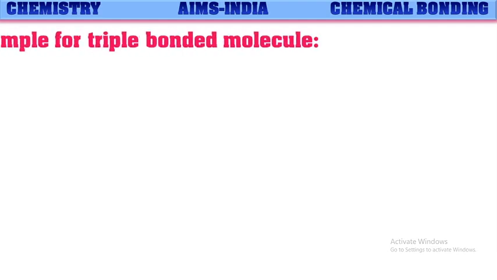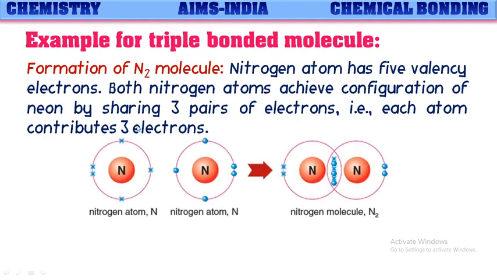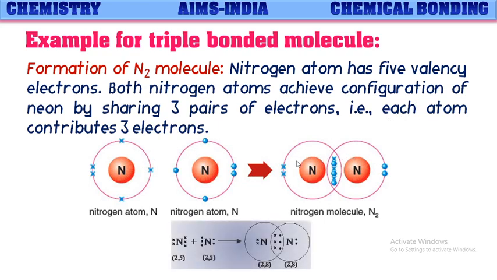Let us see one more example, nitrogen molecule formation with a triple bond between them. As we know, nitrogen atom has 5 valence electrons, so each nitrogen needs 3 more electrons to become stable. Both the nitrogen atoms achieve configuration of neon by sharing 3 pairs of electrons between them. That means each atom contributes 3 electrons for covalent bond formation. So in that way, each nitrogen contributes 3 electrons, and hence 3 covalent bonds are formed between 2 nitrogen atoms that we call a triple bond, and thus nitrogen is getting octet configuration.